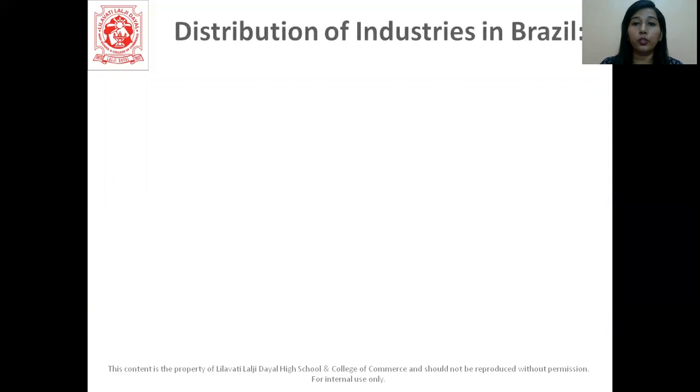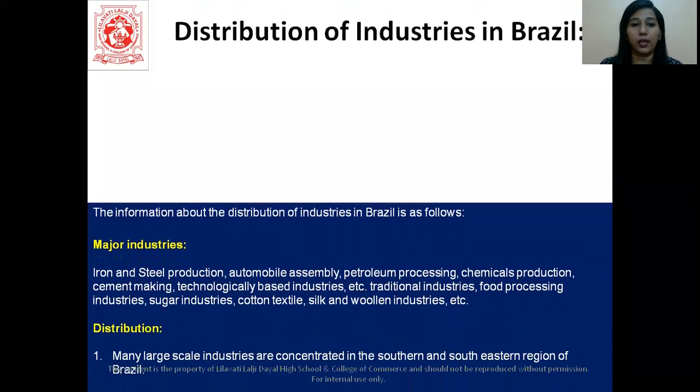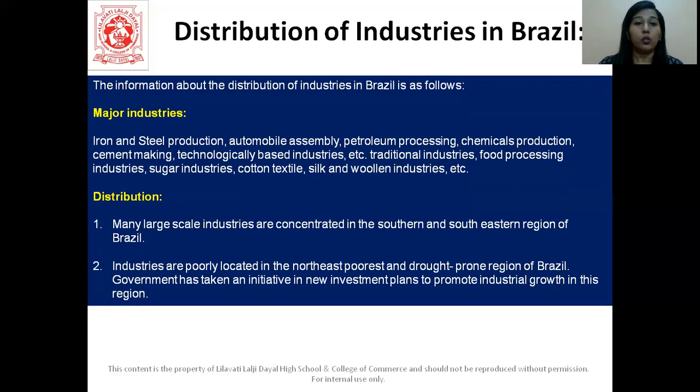Let's talk about the distribution of industries in Brazil now. The major industries found in Brazil are iron and steel, automobile, petroleum processing, chemical production, cement making, technologically based industries, etc. We also have traditional industries like food processing, sugar, cotton textile, silk and woolen industries in Brazil.